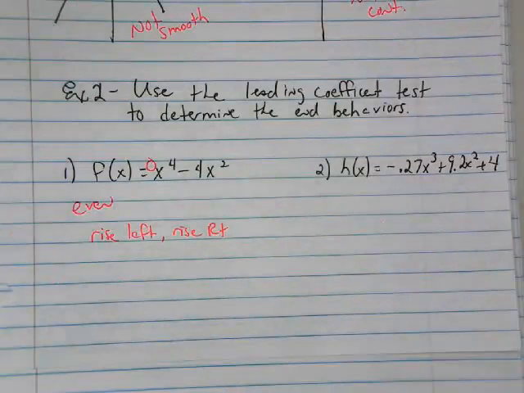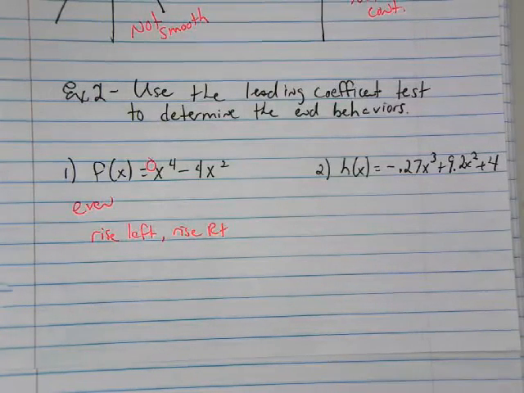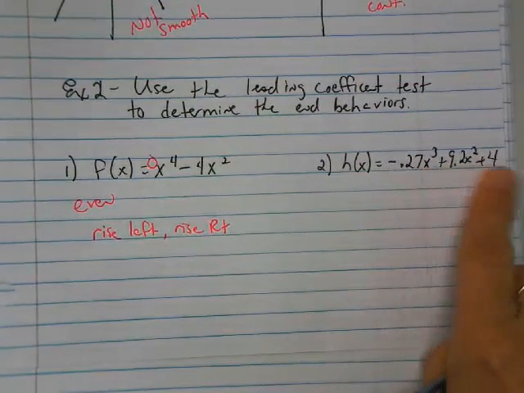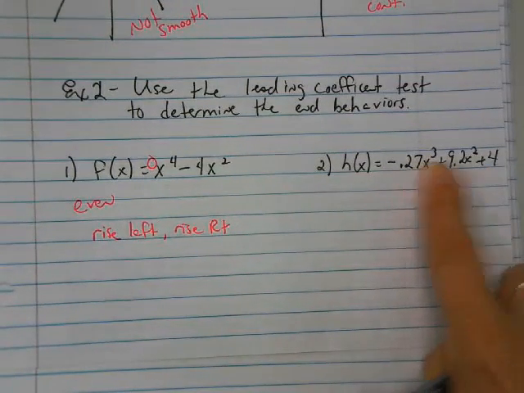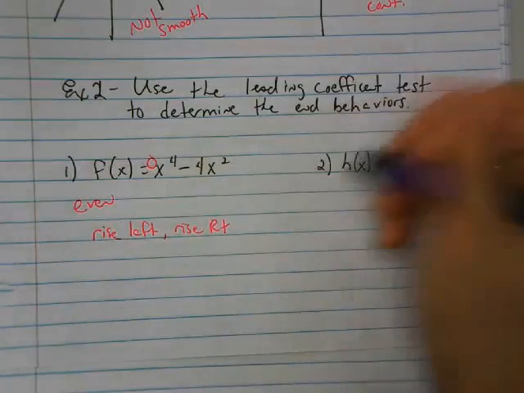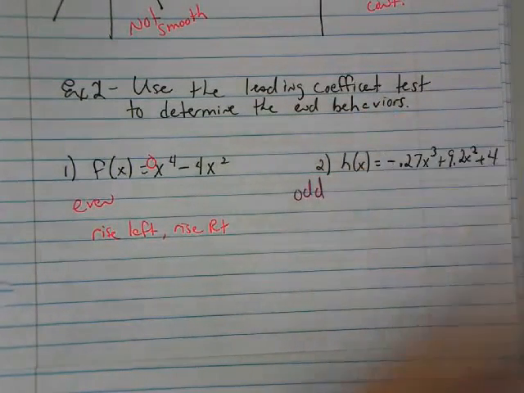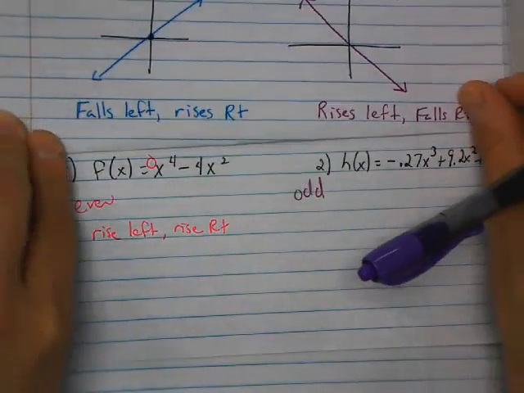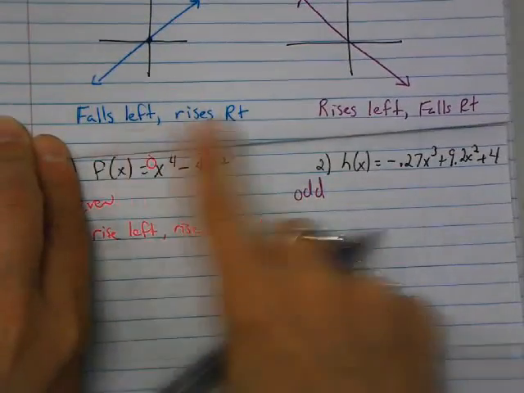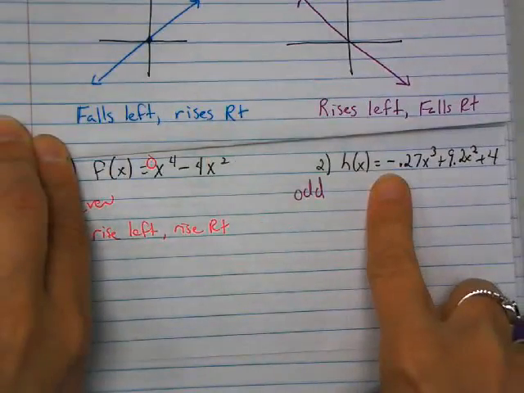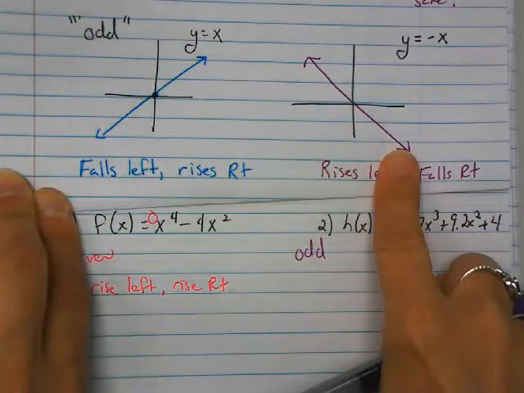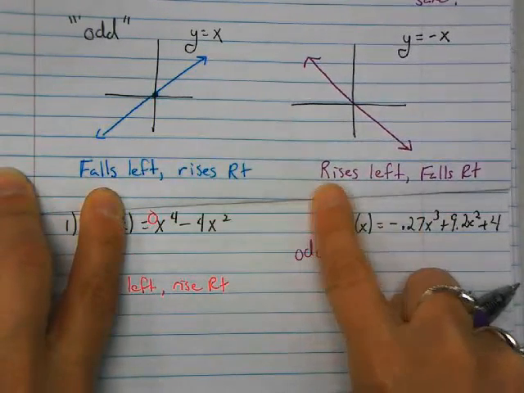Okay? Let's look at the second one. My question is, is it even or is it odd? Look at your exponents and it has a cubed, so it is odd. Alright, let's look back in our notes at our odd functions. Our odd functions do the opposite. So I have a negative coefficient, so that looks like this line. So it rises left, falls right.